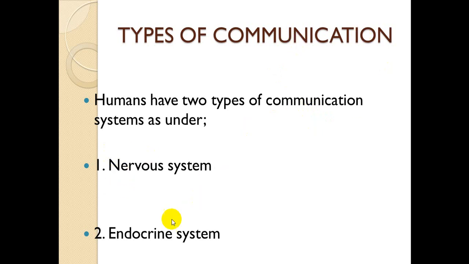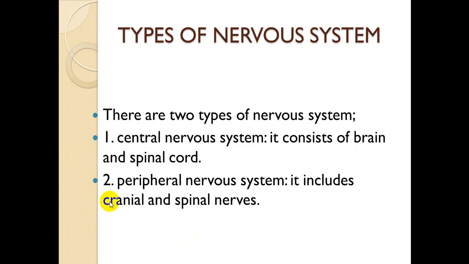So there are two types of communication to control body function. One is the nervous system and the other is the endocrine system. The nervous system will be discussed in these two lectures, while the endocrine system will be discussed in the upcoming lecture on endocrine systems or hormones. So, types of nervous system.